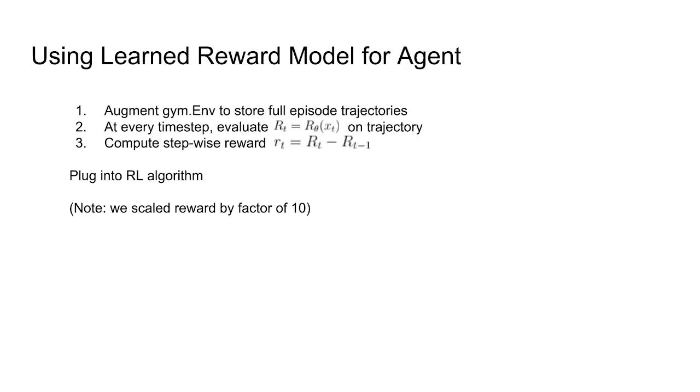Finally, assuming we have a learned reward model, we can use it to train our agent using RL. Because our reward model predicts trajectory-level returns, we instead compute the stepwise reward from the consecutive difference of episodic returns. And this allows us to plug our wrapped environment into a standard reinforcement learning algorithm.